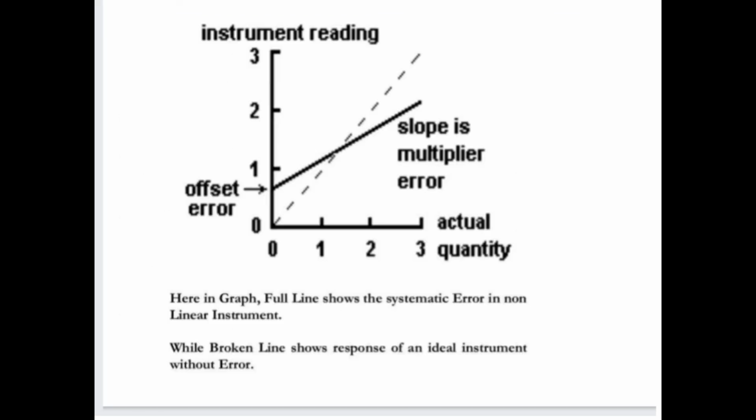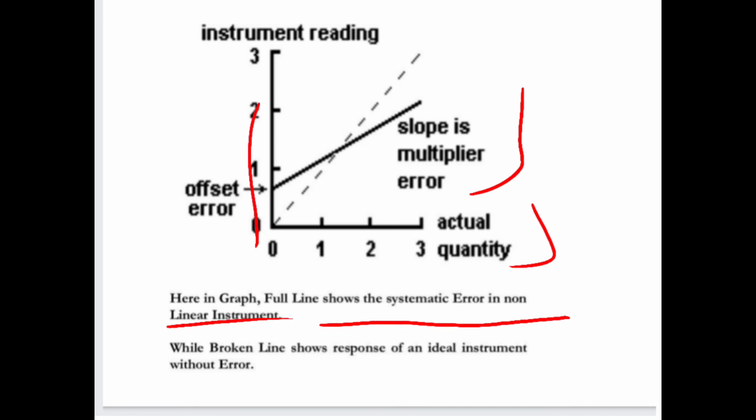So this is the graph of the instrument reading, showing offset error, slope error, outlier error, and actual quantity. Here in the graph, the full line shows the systematic error in a non-linear instrument, while the broken line shows the response of an ideal instrument without error.